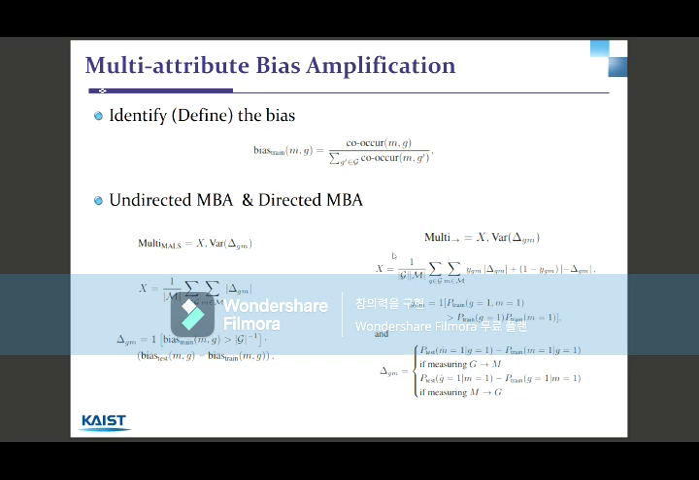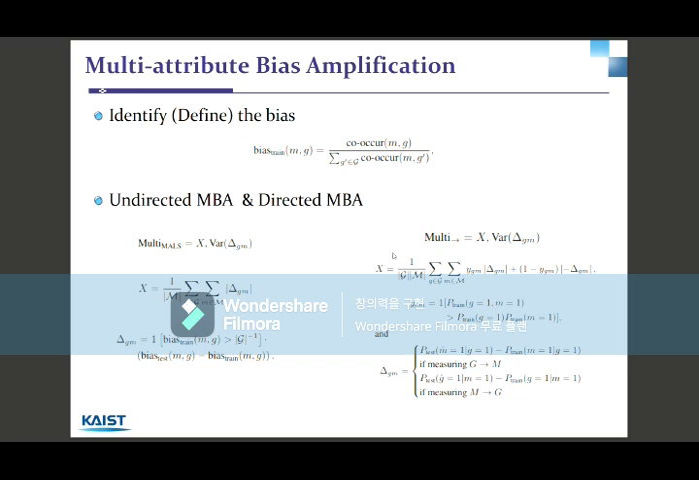The definition can be shown in this figure, where co-occur m, g denotes the number of times the combination of attributes m and group membership label g co-occur in the training set. This is simply the extension of the single attribute bias amplification equation. Also, they evaluated both undirected and directed multi-attribute bias amplification. The equations on the left are the undirected multi-attribute bias amplification.